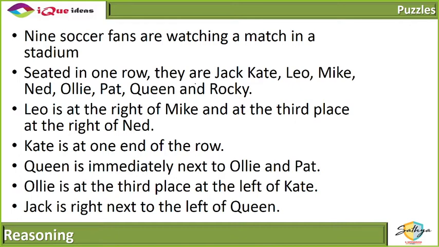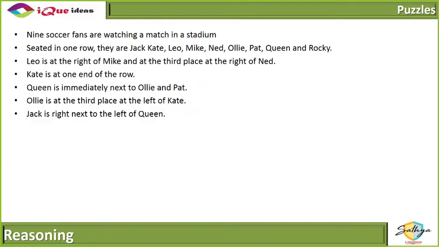Okay. Chalo, let's take a look at how we do this problem. It says that 9 soccer fans are watching a match in a stadium, right? So, seated in one row, J, K, L, M, N, O, P, Q, and R. L is to the right of M. So, this is M. L is to the right of M. And at the third place, at the right of N. So, L is first, second, third place to the right of N. So now we have a set of 4 people, N, somebody, M, and L, which is already established.